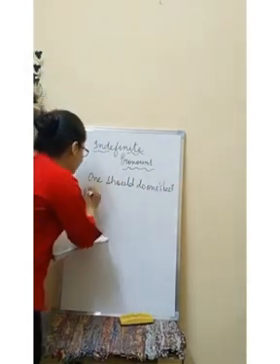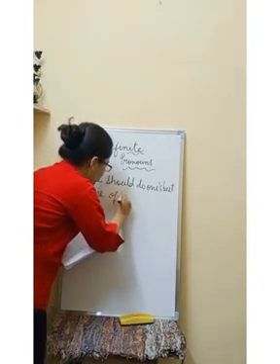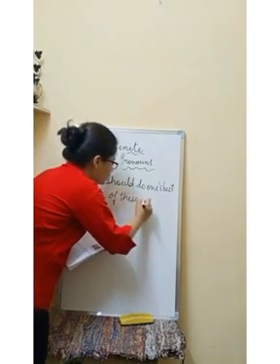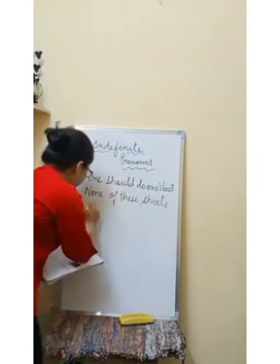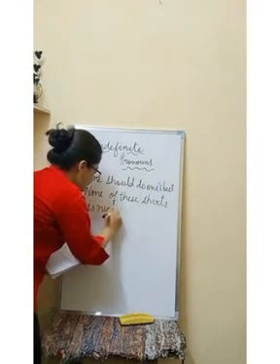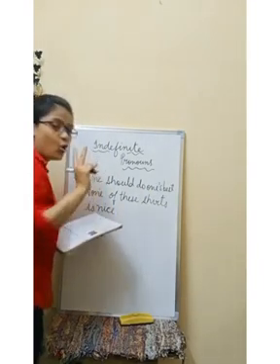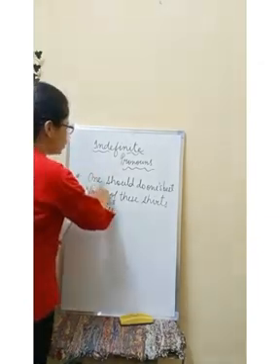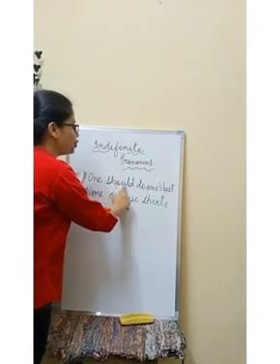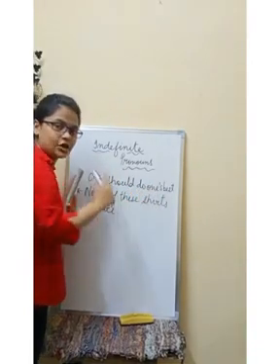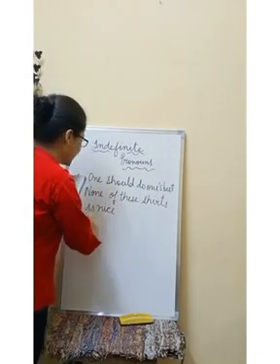Next, if I am writing, none of these shirts is nice, right? I have taken here two examples. Can you read the first one? It is, one should do one's best. First example. Second is, none of these shirts is nice.